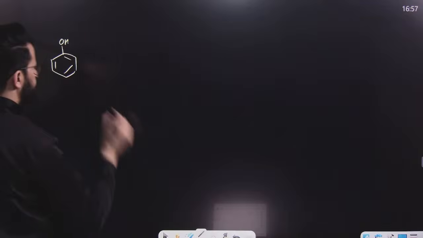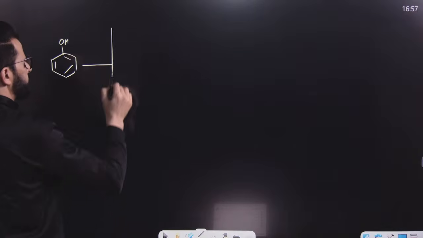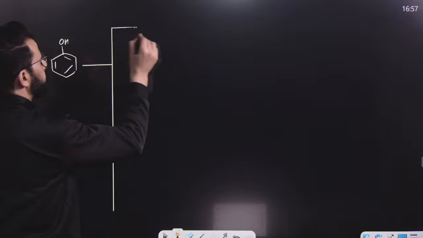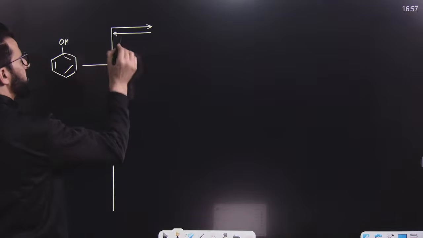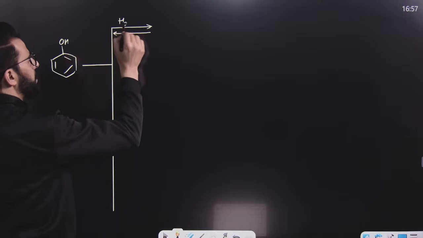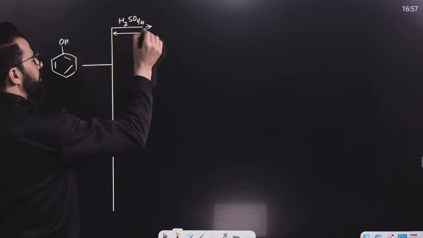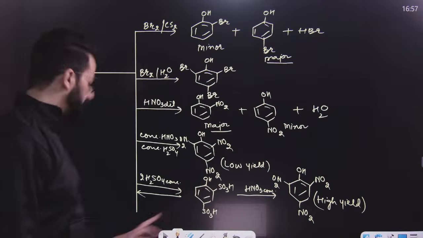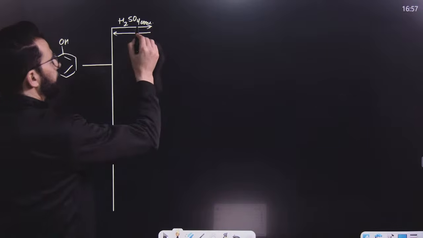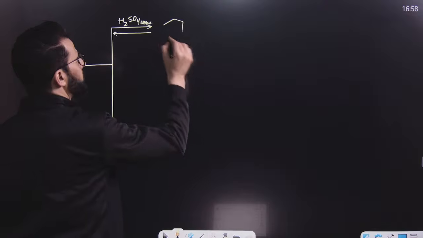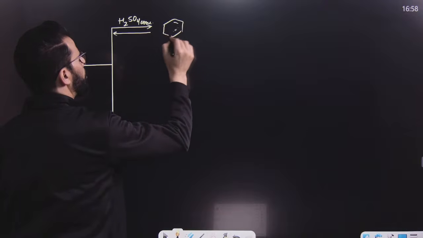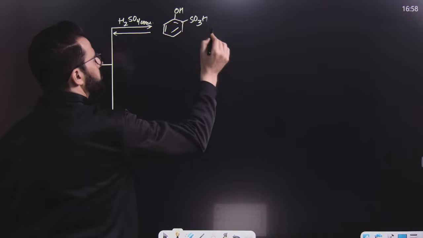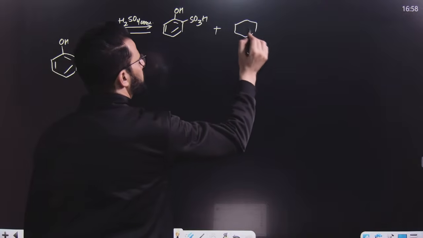On treatment with sulfuric acid, as this reaction is reversible, you can form this, and with sulfuric acid you can form these products as well. I mean to say ortho as well as para products.